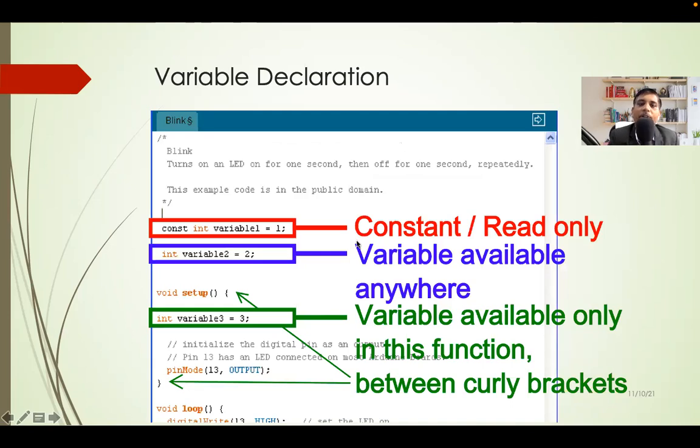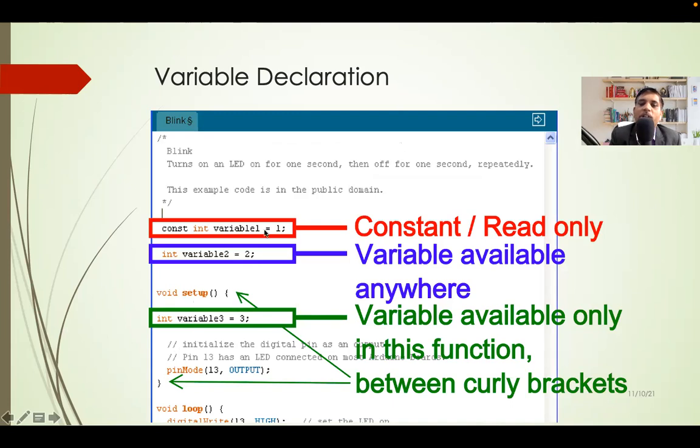Now, how can we do the variable declaration? We can have two types of variables, local and global. Yes, we have discussed. But if you are declaring a variable inside setup, look here, int variable3 equal to 3. Now this variable is local to setup. It means only setup is able to access it.